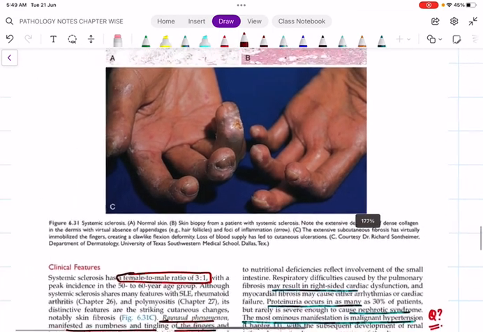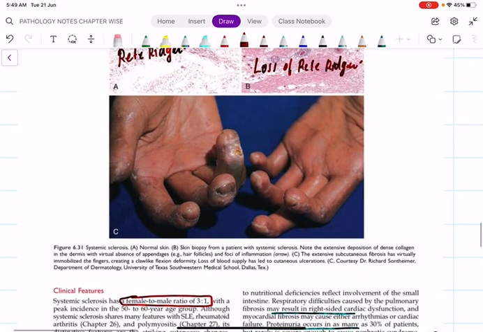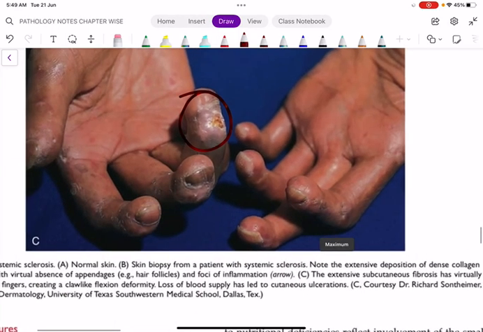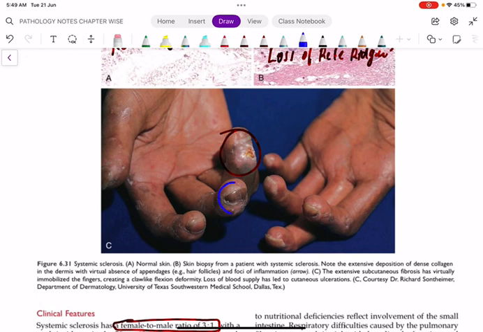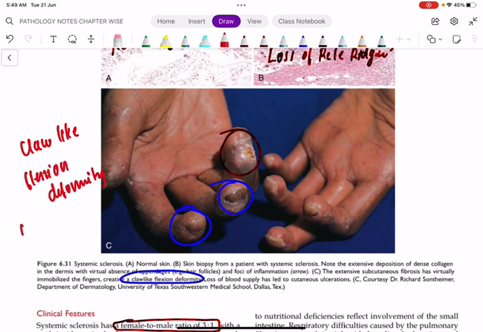Okay, and you can see the extensive fibrosis, and because of that there will be what? Claw-like flexion deformity. What is this flexion deformity called? Claw-like flexion deformity. And remember, in the face it will be like a what? Drawn, like a mask-like face appearance.